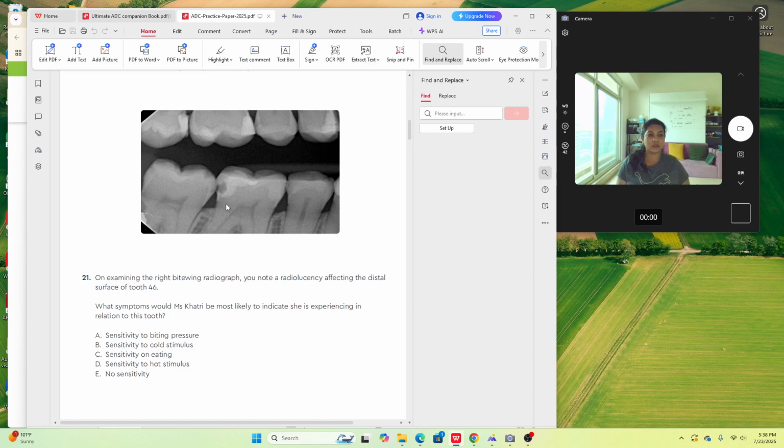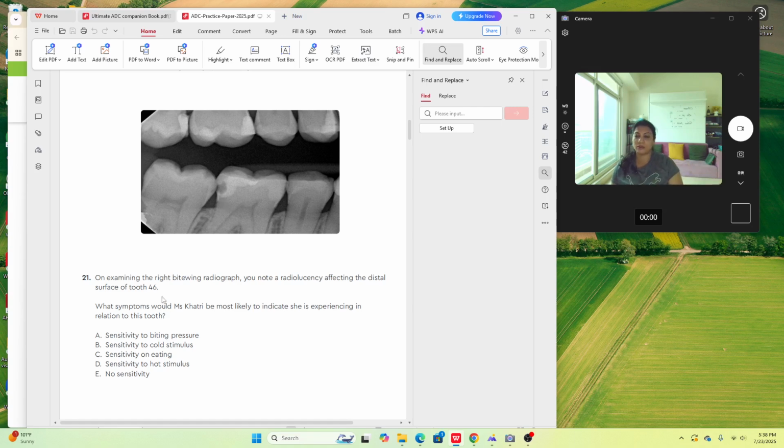The patient likely is not going to have any symptoms at all. If this radiolucency would have grown further and touched the dentine or got in communication with it, probably the patient would start having sensitivity or some symptom. But right now, because it's still within the composite, it's like an air bubble in the composite,